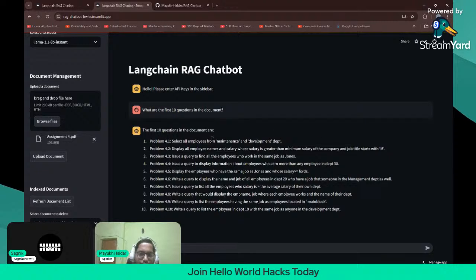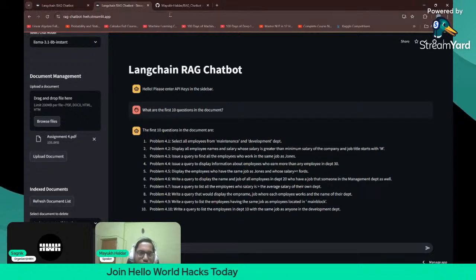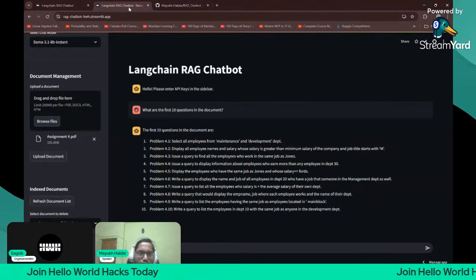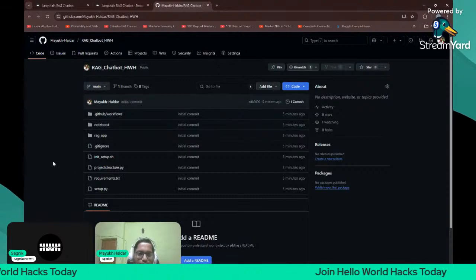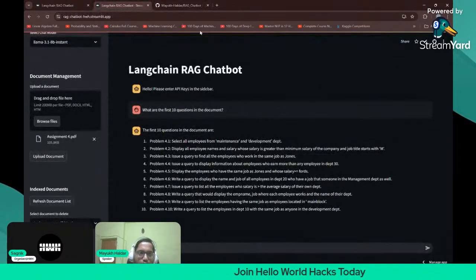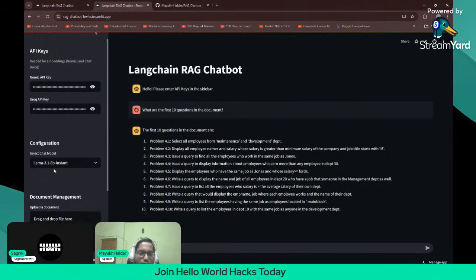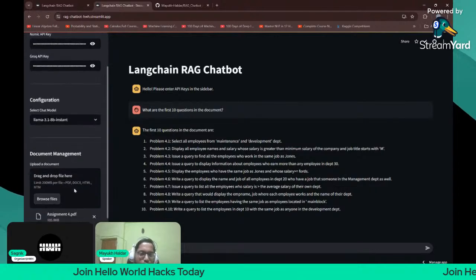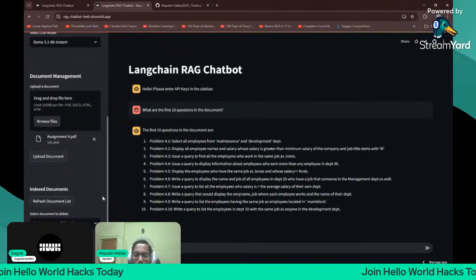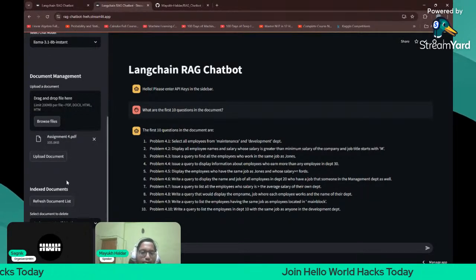So this was the application which you can build, and I'll share the link with you guys also, this application, as well as the GitHub repository of this application. Okay, all the links will be shared. So this was the complete application which I was talking about today, this RAG application, RAG chatbot. I hope you enjoyed it.